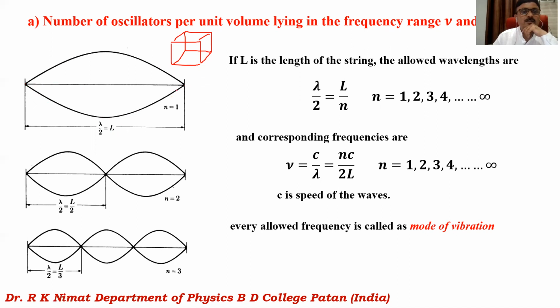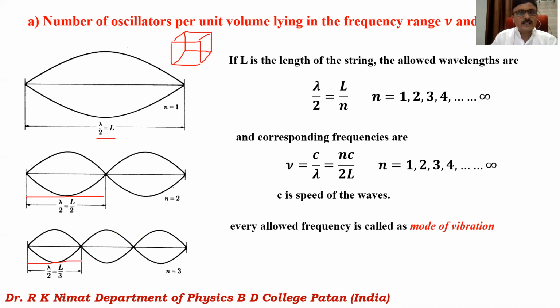Obviously this is one mode of vibration, in which this length will be lambda by 2, and if L is the length of the string, then we can write lambda by 2 is equal to L. This is the first mode of vibration. If there are two waves formed like this, then this distance is lambda by 2, equal to L by 2. Or if there are three waves like this forming a stationary pattern, then lambda by 2 is equal to L by 3.